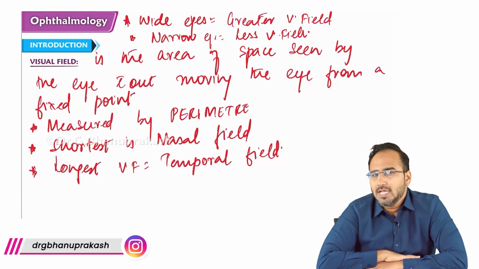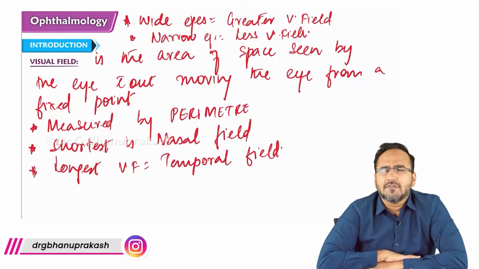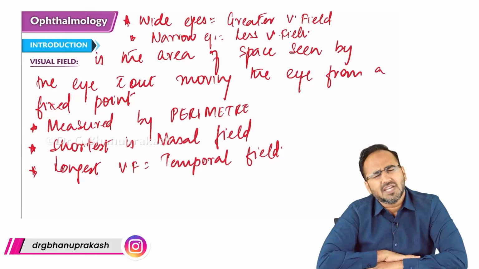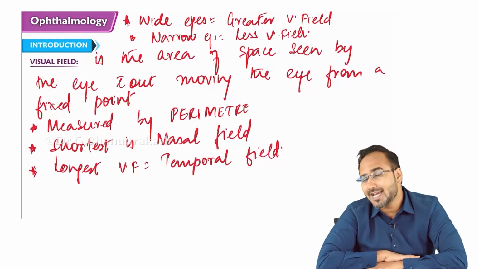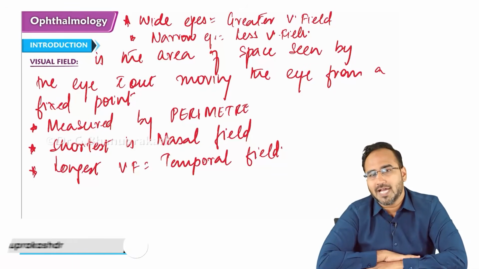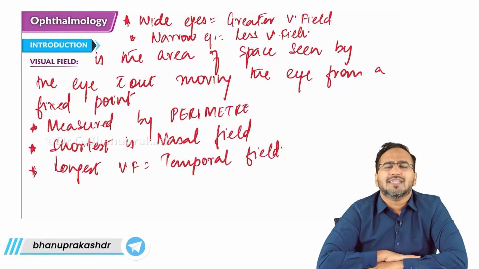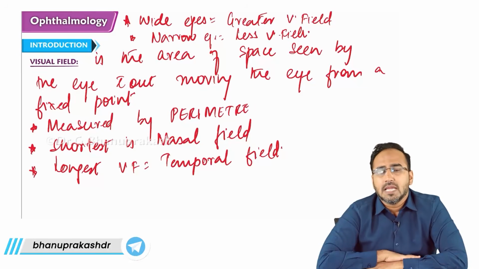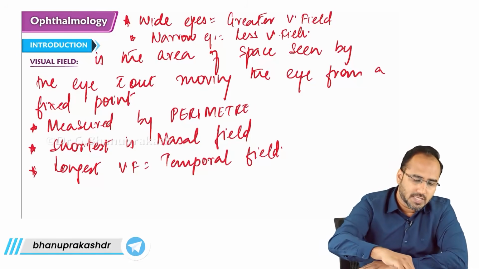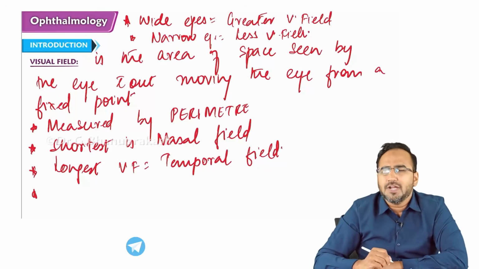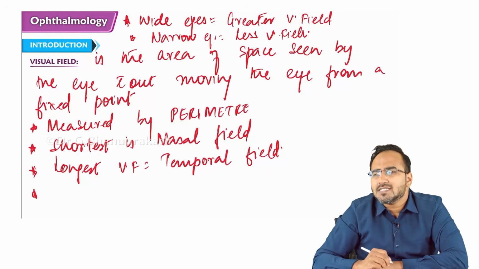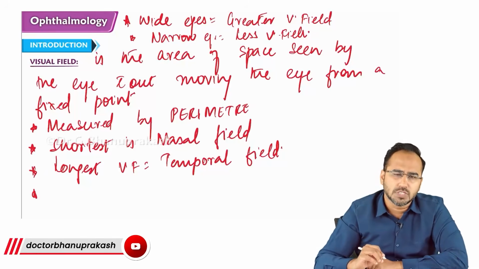leaves the eyeball, and the beginning of the optic nerve, that nerve is called as optic nerve. The beginning of the optic nerve is called as optic disc. That is also regarded as a blind spot of the eye. So basically remember, where is this blind spot present? Blind spot is present on the temporal visual field. Just right there. Why do you call it as blind spot? Why is optic disc regarded as a blind spot? Because there is no rods or no cones present over there.